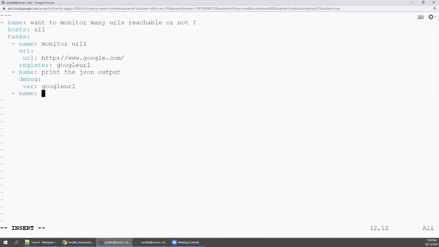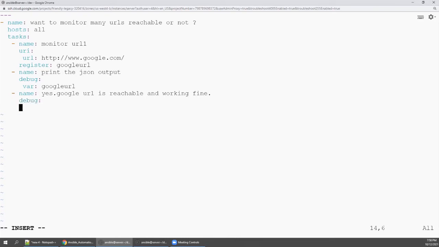Hyphen name: yes, Google URL is reachable and working fine. I'm going to copy the same message and use debug.